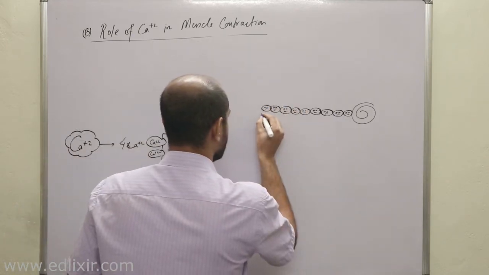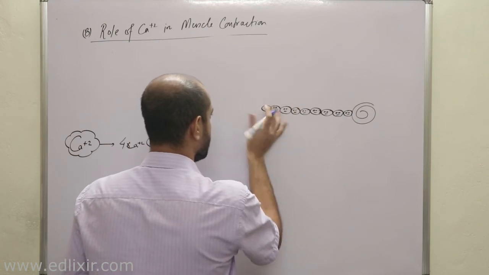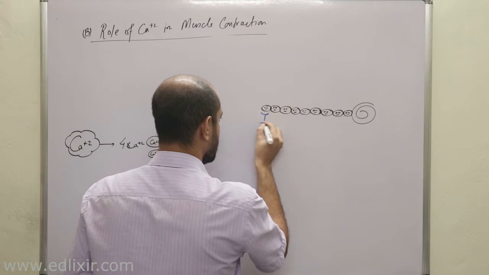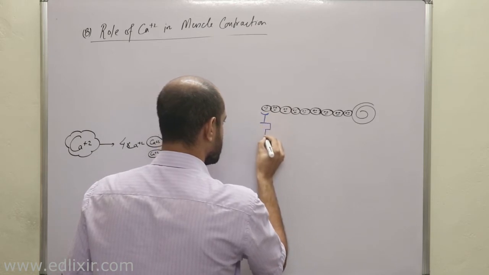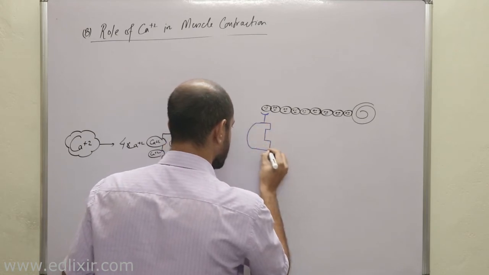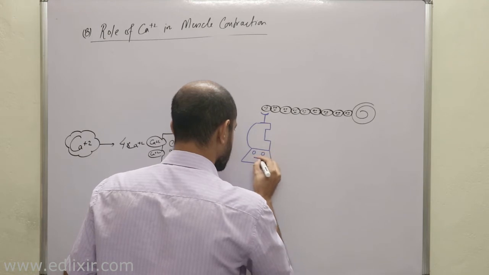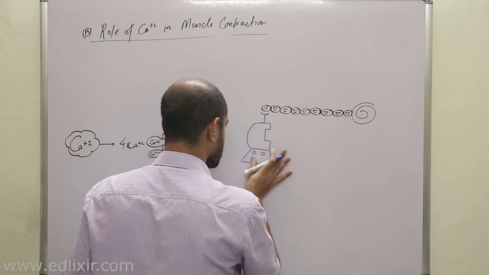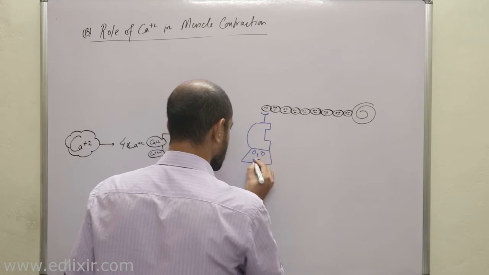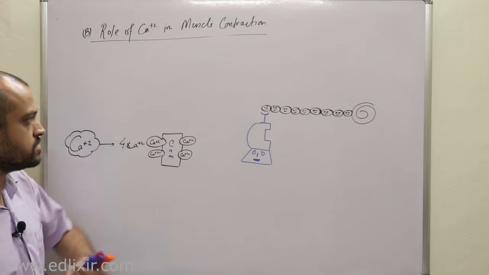These inhibitions more or less look like this. This inhibition looks like this.